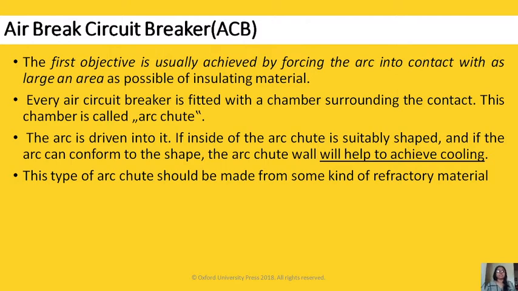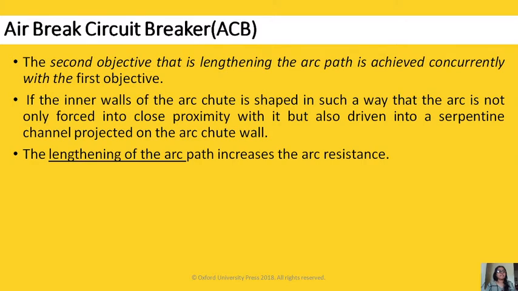can conform to the shape, the arc chute wall will help to achieve cooling. This type of arc chute should be made from some kind of refractory material. The second objective, lengthening the arc path, is achieved concurrently with the first objective. That means we are cooling the arc, and with the arc chute we are getting a path like this. So here the arc path length gets increased.